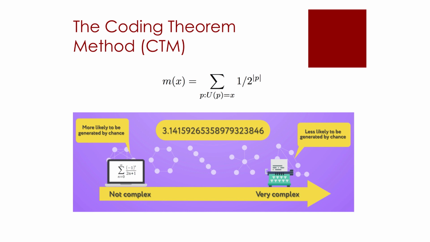The intuition behind the coding theorem is the beautiful relationship between program size complexity and frequency of production. What it means is that the less random an object, the more likely it is to be produced by a short computer program. There is a greater probability of producing the program that produces the object, especially if the program producing the object is short. Therefore, if an object is compressible, then the chances of producing the compressed program that produces the said object are greater than they would be for a random object.